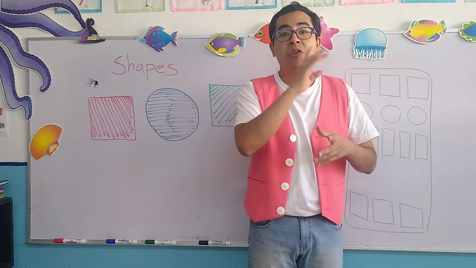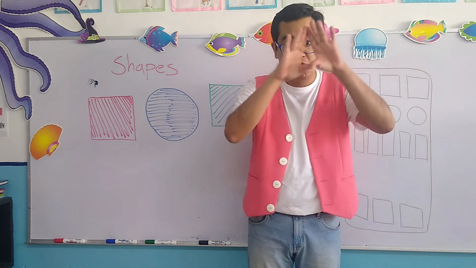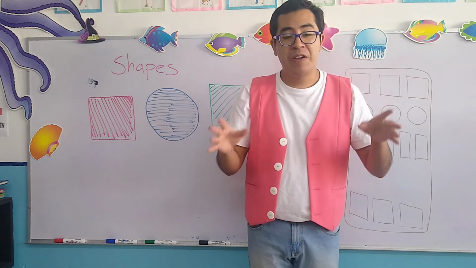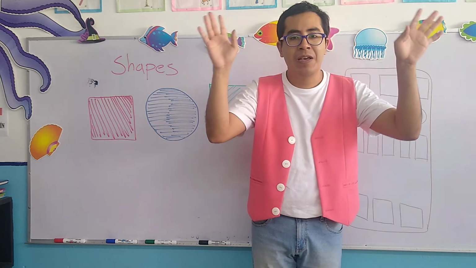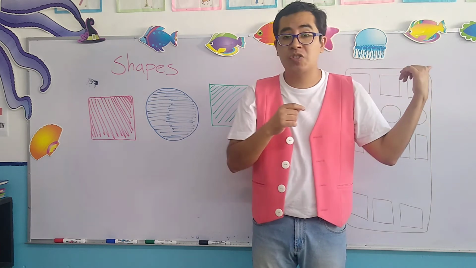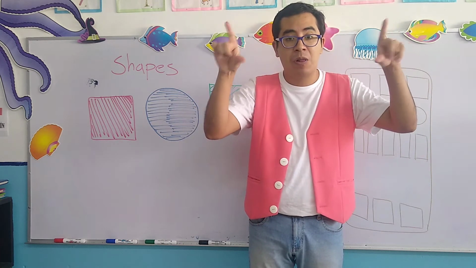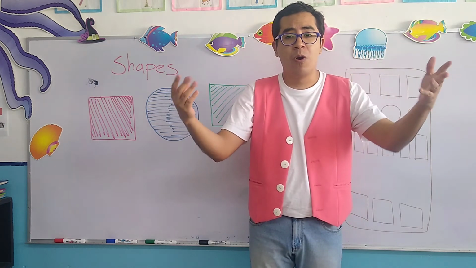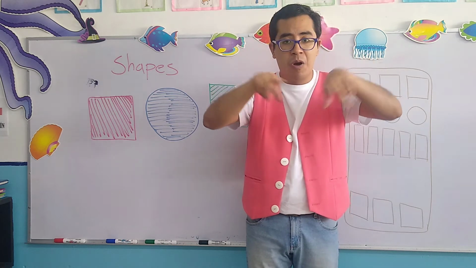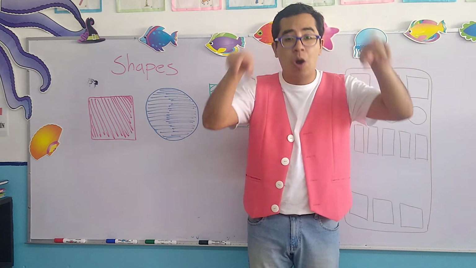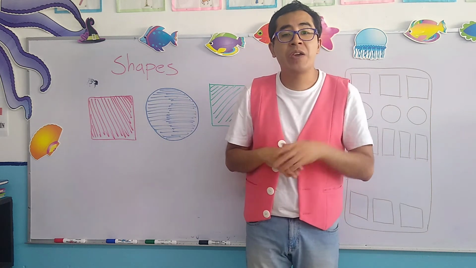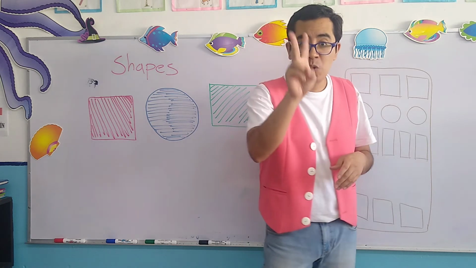Today, my children, we're going to continue with the topic shapes, okay? Or also geometric shapes. Now remember, here in this class we have several types of shapes. The most common, including the one that we saw yesterday, which was the rectangle. But also we have several more, like a circle, like a square, like a triangle, like a rhombus, like a star, like an oval, okay? In the future, we are going to see them, and today we are going to continue with two more, okay?